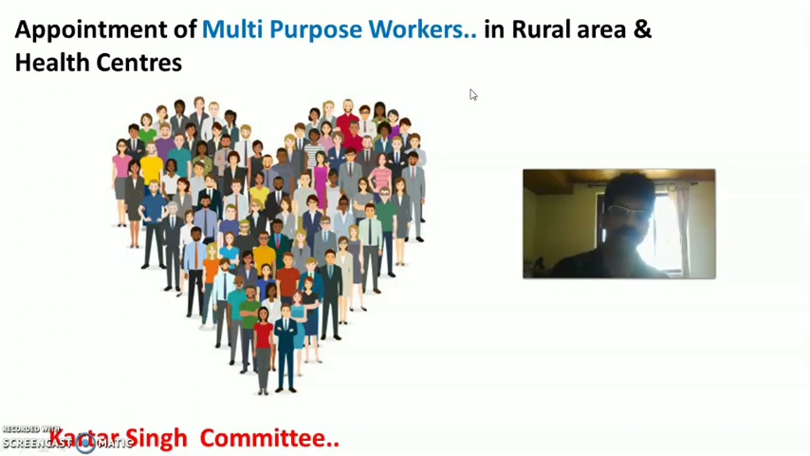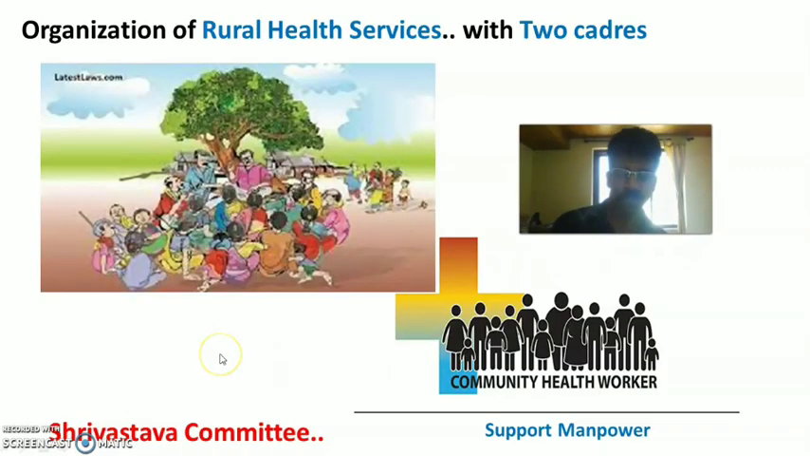So multi-purpose workers do both vaccinations, RCH services, family health services, general health services, etc. The appointment of multi-purpose workers was a recommendation of the Kartar Singh committee. Later, the Government of India appointed another committee, the Srivastava committee. This committee found that Mukherjee's family was residing in a rural area.